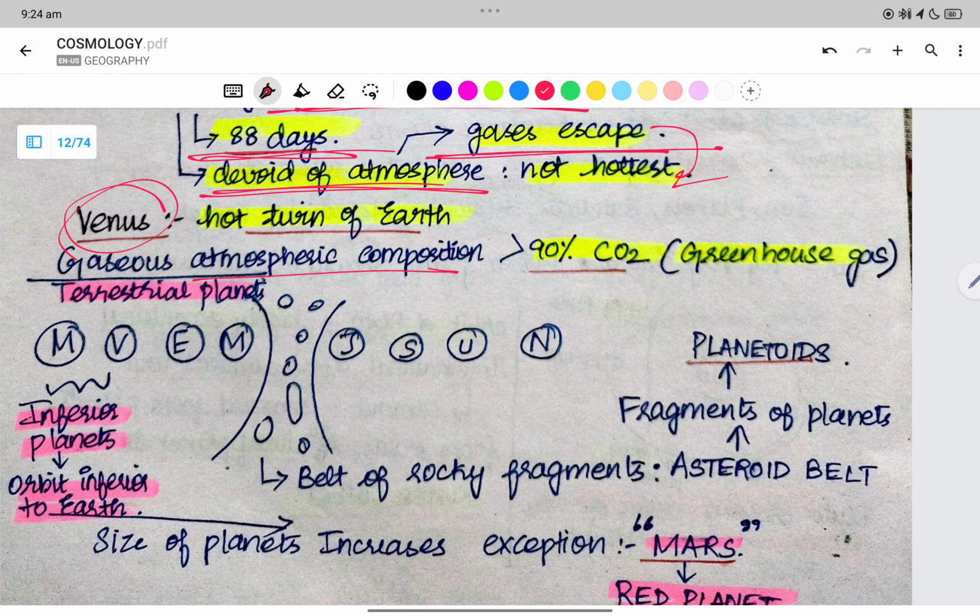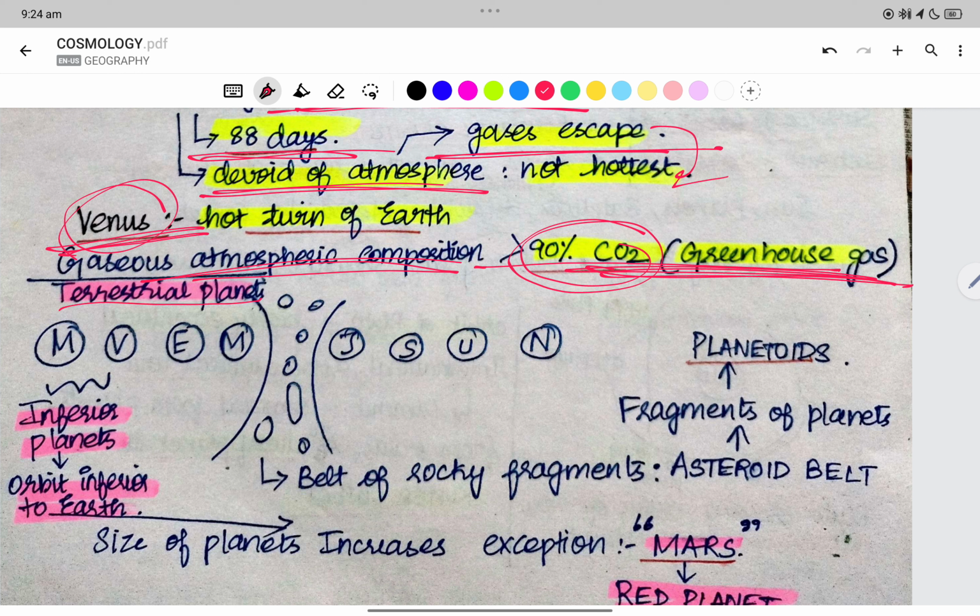Venus has a gaseous atmospheric composition of 90% carbon dioxide, which is a greenhouse gas. Therefore it is hot, because greenhouse gases are in the atmosphere. On Earth we have 72% nitrogen and 27% oxygen, and the remaining 1% are other gases, in which greenhouse gases hold a very small percentage. Whereas 90% of Venus is carbon dioxide, which is a greenhouse gas.